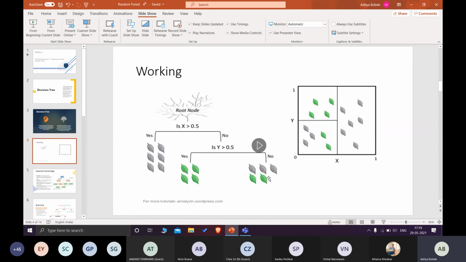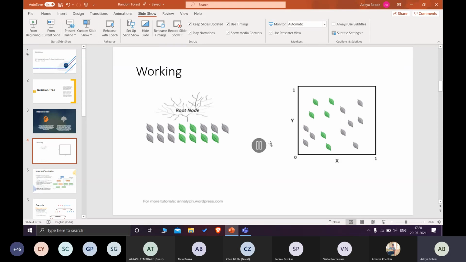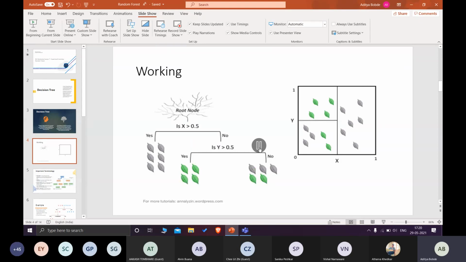Pure split means either this or that. But in the case of the bottom section, you can see that it is a mixture of both green and gray leaves. So again, we will give a condition to classify them. If x is greater than 0.25, then these are the green leaves, the small blob of two green leaves. If it is not, then these are the gray leaves. So that's how a decision tree works. At each step it is given some condition, and on the basis of that condition it is evaluated. If it is true, it will go to the left. If it is false, it will go to the right.